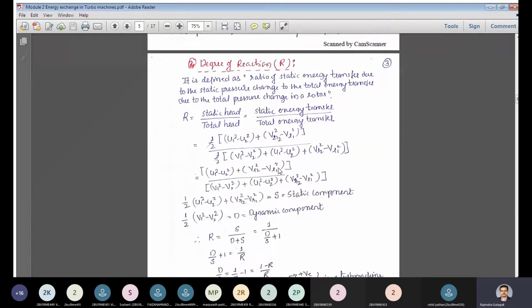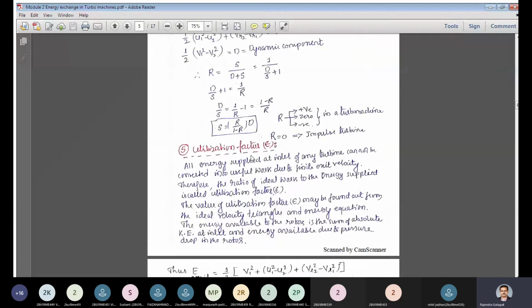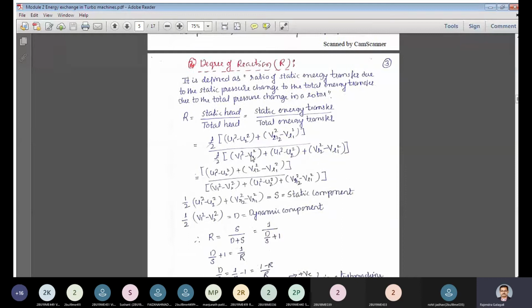So you have something called the utilization factor. Like all the heat being developed in an IC engine, it cannot be entirely converted into work. In a similar fashion, the energy available with the fluid flowing into the turbo machine is only in the form of kinetic energy, and pressure energy in the case of reaction turbines.